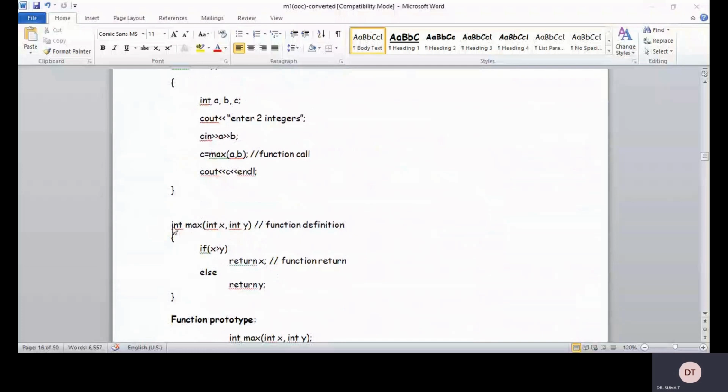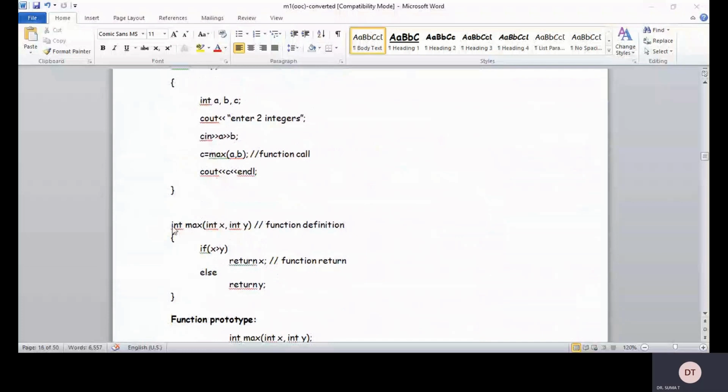If the first value is greater than the second value, that is, if the condition is true, it returns the x value, the first value. Otherwise it returns the second value. So this is a program only for when the numbers are not equal. Remember, you can ask the question, what about if the numbers are equal? This program is designed only for two different numbers, not for the same numbers, okay?